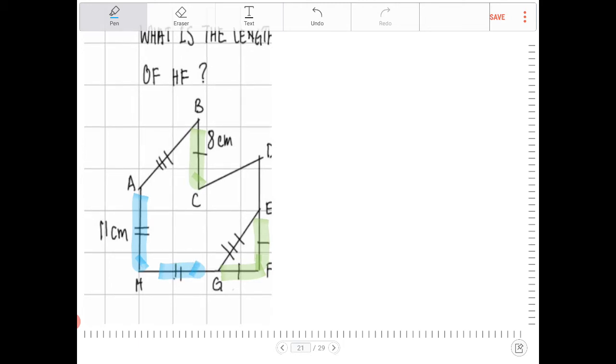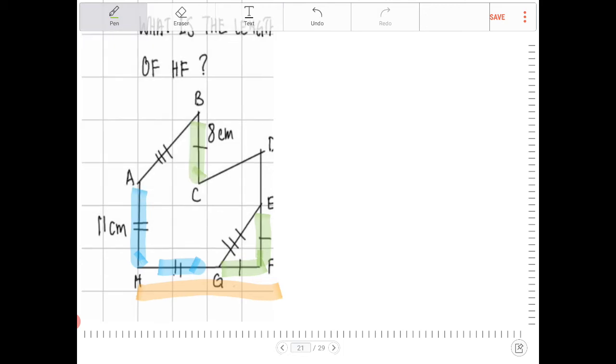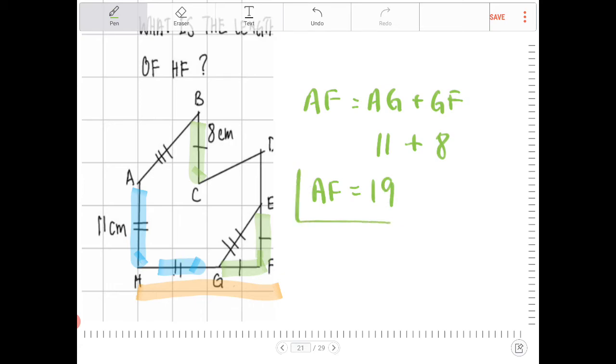The goal is to figure out what AF is, and AF is this overall line that's in orange. According to the segment addition postulate, AF is AG plus GF. And what is the length of AG? Recognizing that the two lines that are in blue are the same length, AG is 11. So I know that it's 11 plus GF. What is the length of GF? All the lines that are in green have the same length, so GF must have a length of 8. Therefore, AF must equal 19. Beautiful.